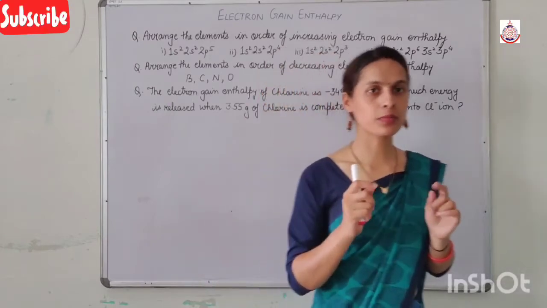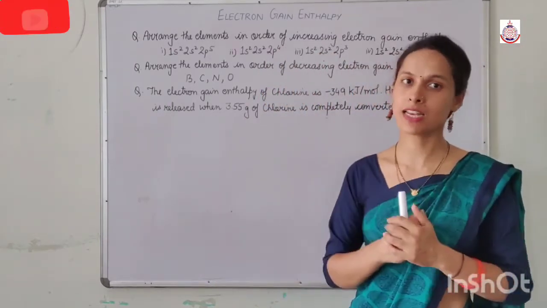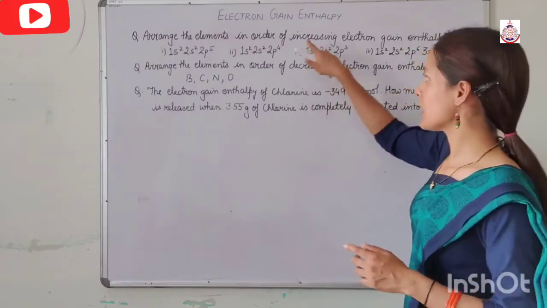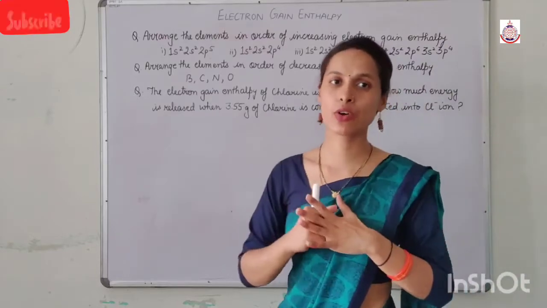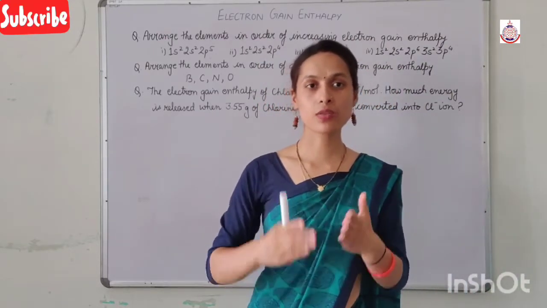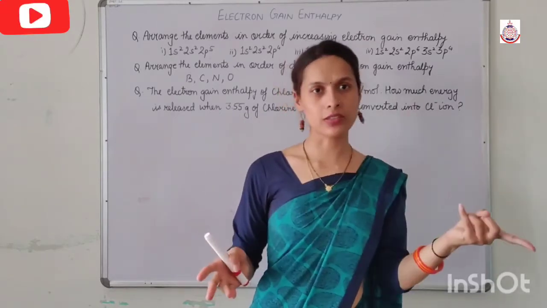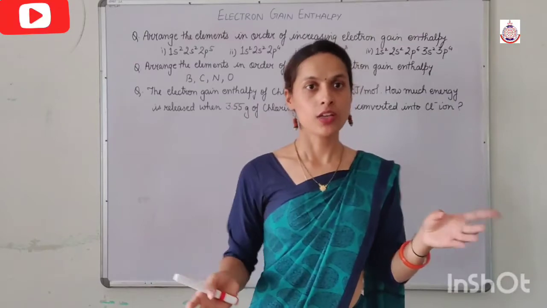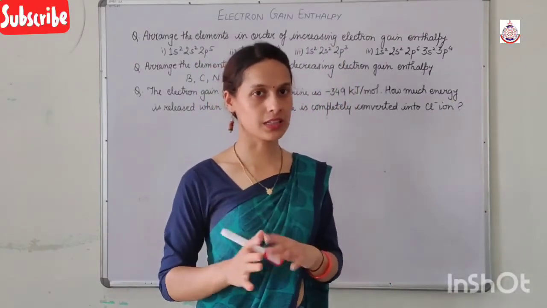I am focusing from the starting of this video on the greater negative electron gain enthalpy. So here, increasing electron gain enthalpy doesn't mean greater negative electron gain enthalpy. Increasing electron gain enthalpy means from negative to positive. So this is the confusion in the conceptual questions of electron gain enthalpy.